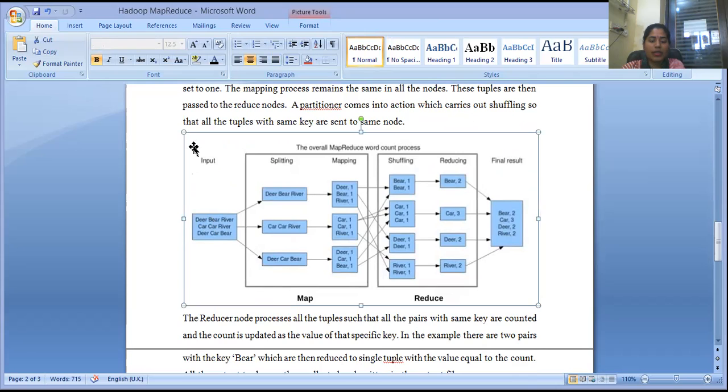So this is the basic input, and here it is split into three more parts. First deer, beer, river, second car, river, third deer, car, beer. Now mapping is done here. Deer, beer, river, this is one time, and car, river, this is also one time, and deer, car, beer one time. Now the overall MapReduce word count process. Here we have done the shuffling.